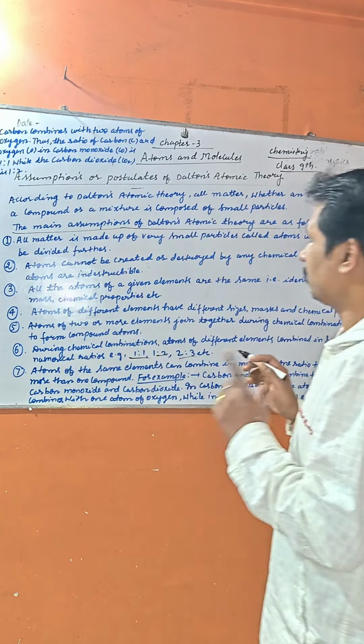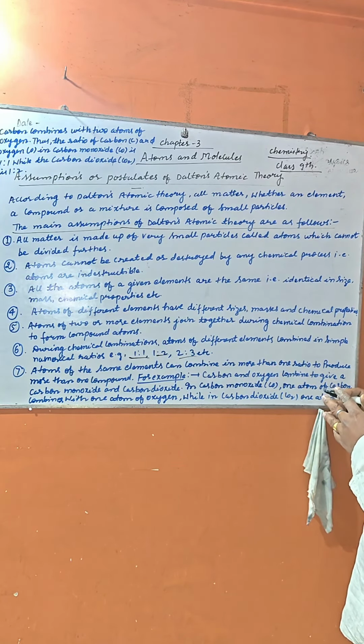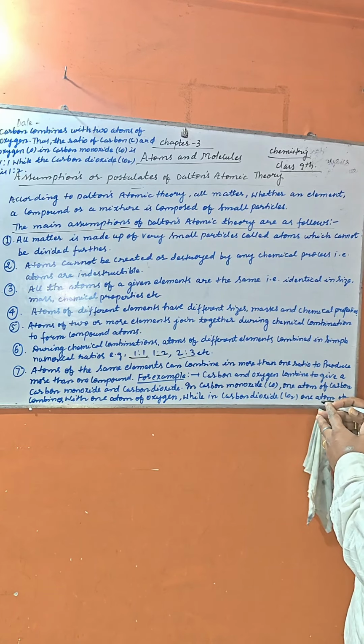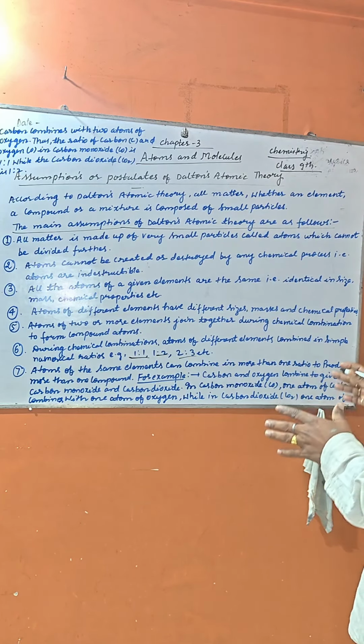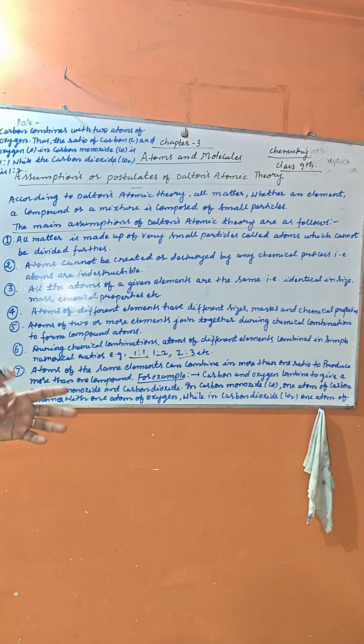So my dear student, atoms of the same elements can combine in more than one ratio to produce more than one compound. For example, carbon and oxygen combine to give carbon monoxide and carbon dioxide. In carbon monoxide, CO, one atom of carbon combines with one atom of oxygen, while in carbon dioxide, one atom of carbon combines with two atoms of oxygen. Thus the ratio of carbon C and oxygen O in carbon monoxide CO is 1:1, while in carbon dioxide CO2